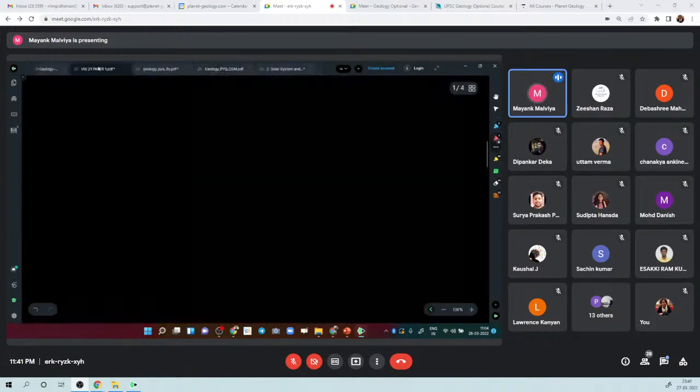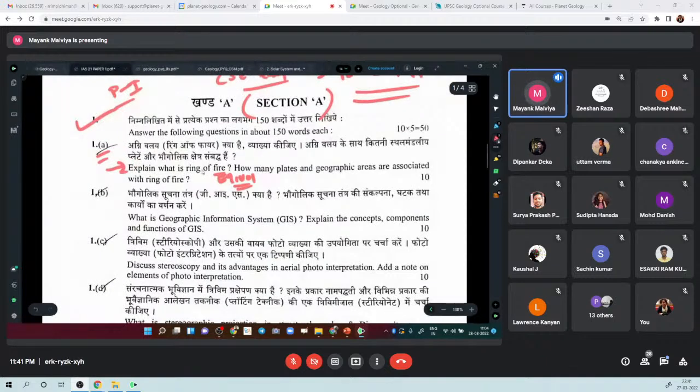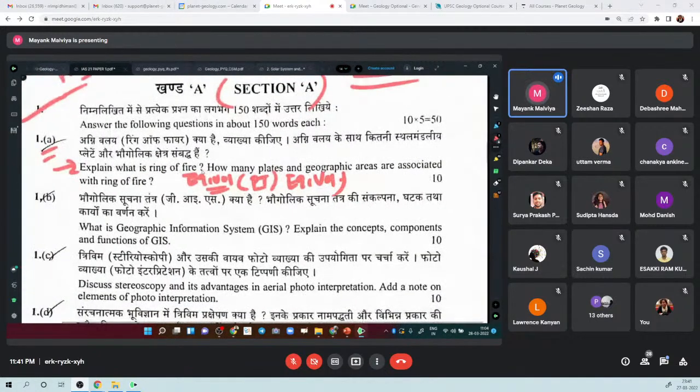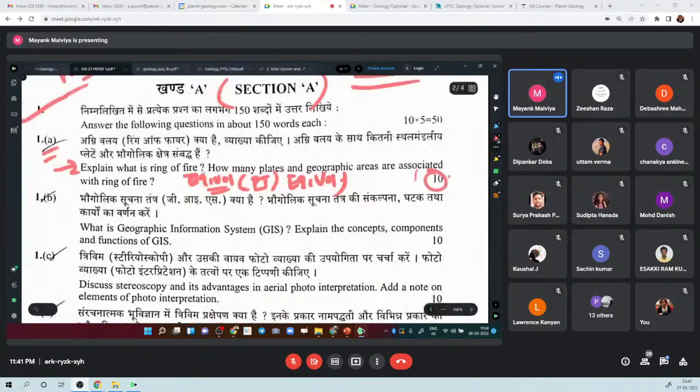So we were doing the 2021 IFoS paper, right? They are asking about the Ring of Fire. So it is basically plate tectonics only, right? We study this in earthquakes as well as in volcanoes, and you can even answer this using your general studies knowledge. It is very easy, and this is a 10 marker question. So this is general geology.